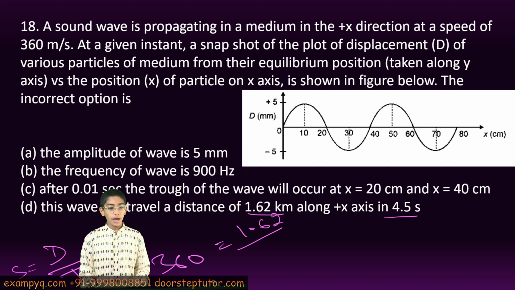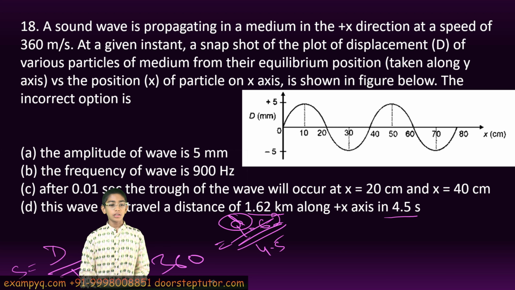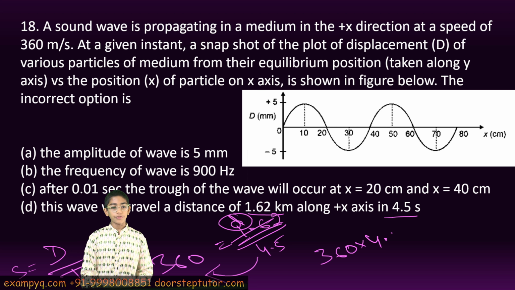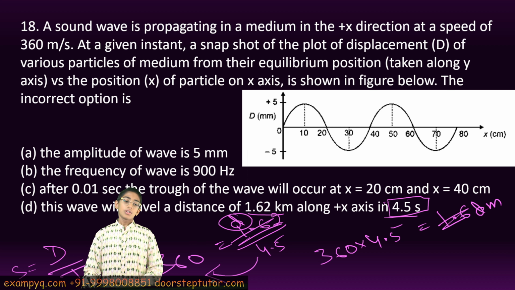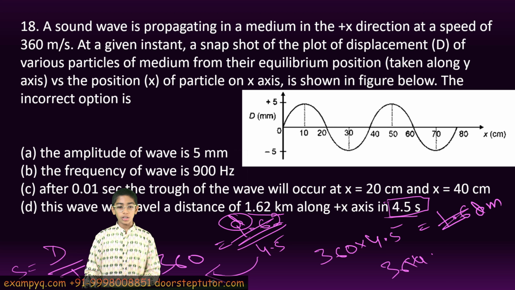We will take the distance as d, and then we will find if the choice is correct or not. So we get 360 into 4.5 is equal to d meters, because 360 is given in meters per second and the time is in seconds.